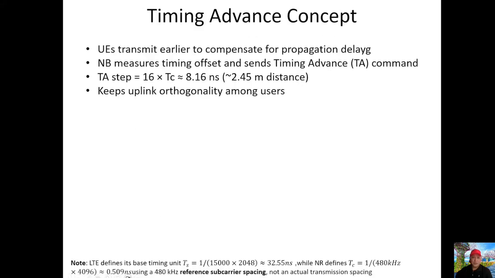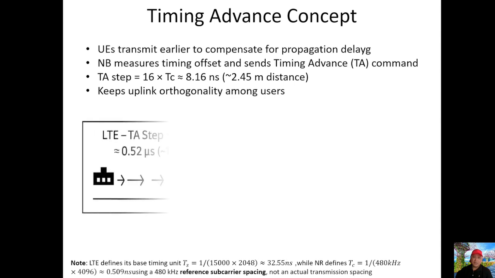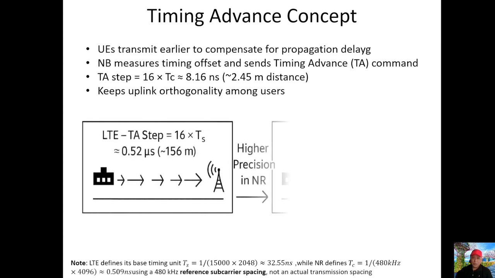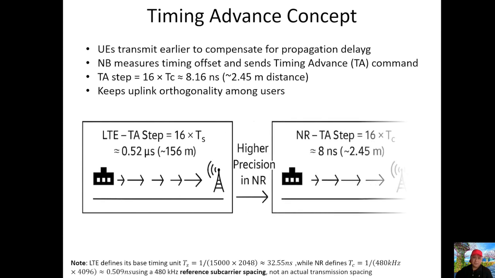In 5G New Radio, the timing advance uses a fine base time unit, Tc. Each step equals 16 Tc, or about 8 nanoseconds. This means a UE can fine-tune its transmit timing with sub-nanosecond precision, keeping all uplink signals tightly aligned at the gNodeB. The network continuously measures when UE signals arrive and sends TA commands whenever it detects drift.